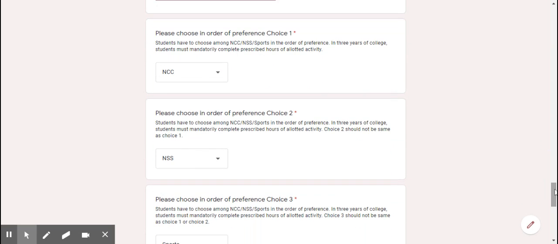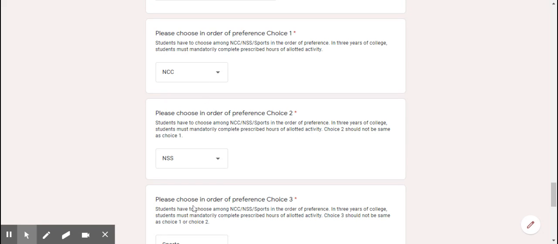Now here come the three important choices. The college offers you NCC, NSS, and sports. In 3 years of college life, a student must mandatorily complete the prescribed hours of the allotted activity. That means if NCC has been allotted to you and say 120 hours are prescribed by the university, then in your 3 years of college life, you need to complete your 120 hours of NCC activities.